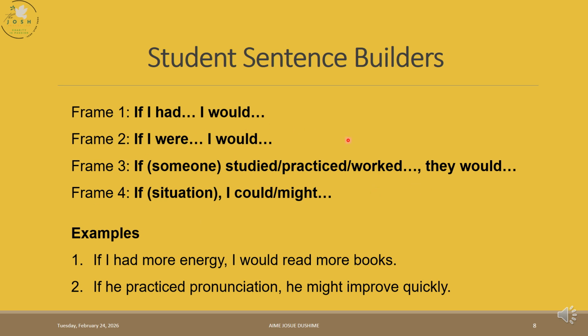I want you to use these frames from 1 to 4 to make your own examples. Let me just give you an example. If I had more energy, I would read more books. If he practiced pronunciation, he might improve quickly. Just make your own examples using these frames.